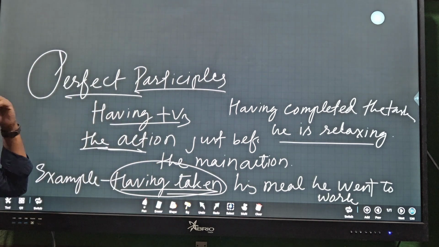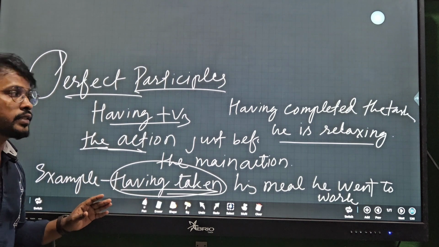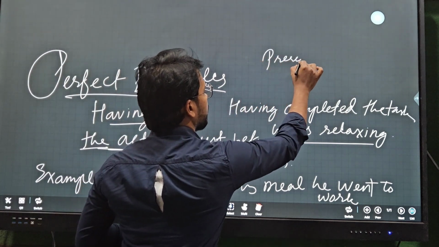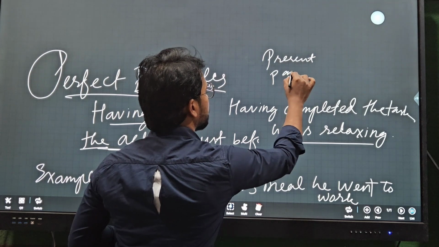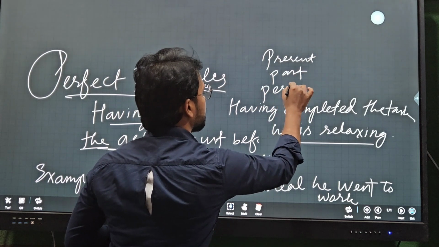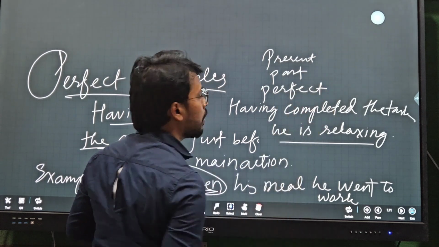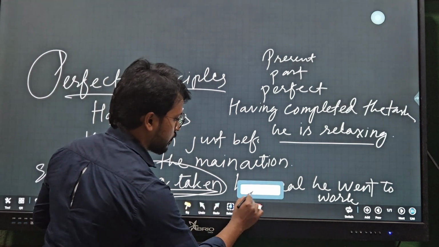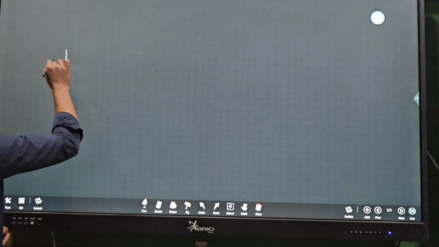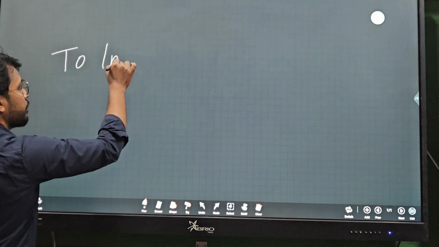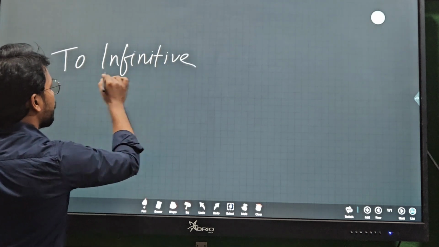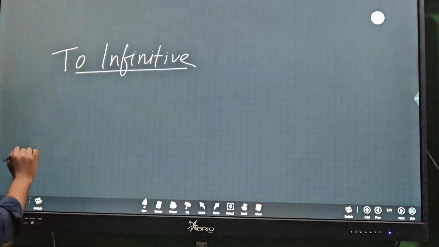First one we said gerund. Then the participles. Participles are of three types: present participles, past participles, and perfect participles. Now we'll see the third type, that is the to infinitive.